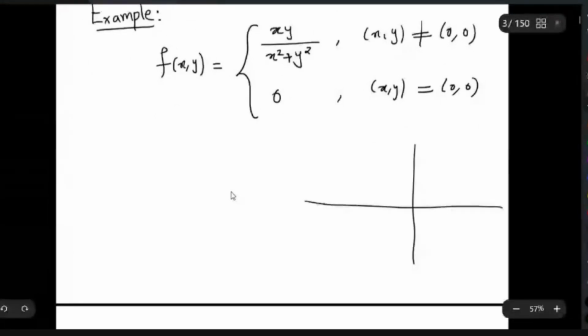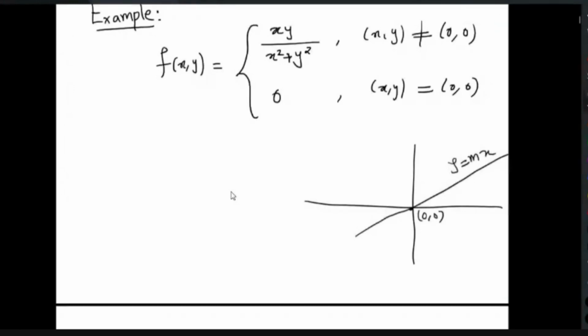So this is the point (0, 0). And what I will look at is all the lines passing through (0, 0). So you can generally take y equal to mx, where m is the slope. If m varies, you will get a different curve. If you give m equal to 1, you will get y equal to x. If you give m equal to 2, you will get y equal to 2x. Those are the different curves passing through (0, 0).